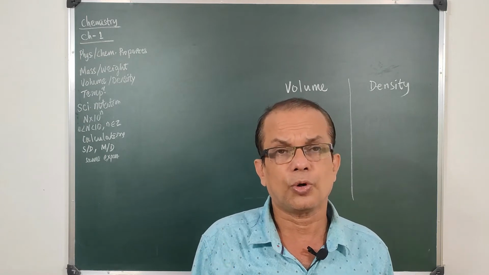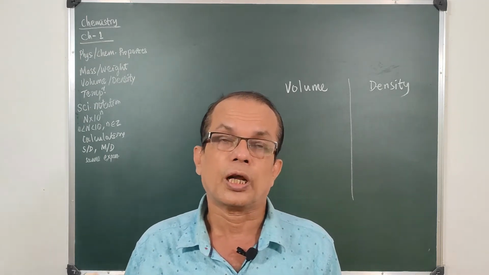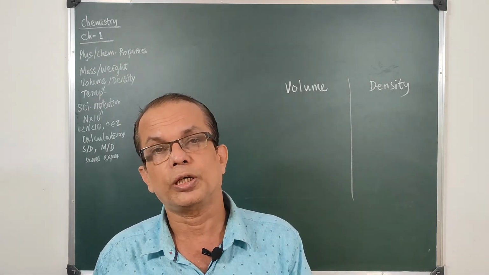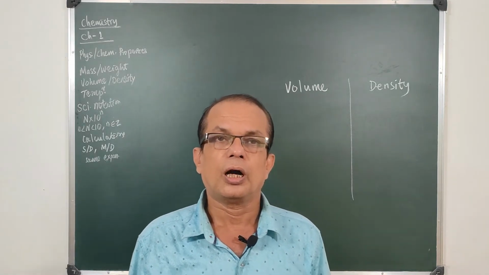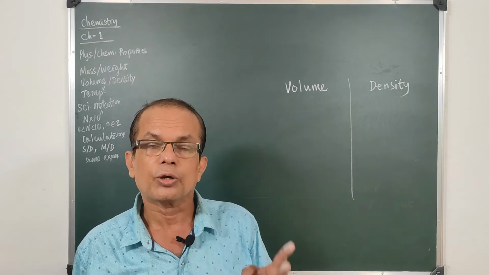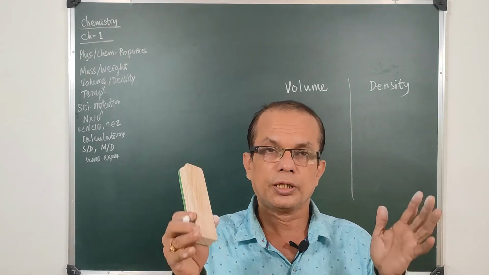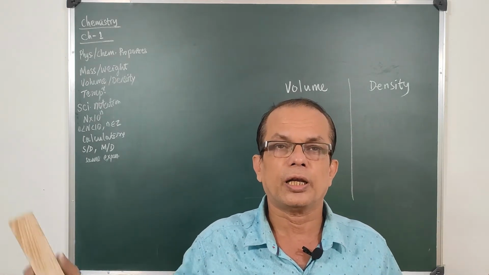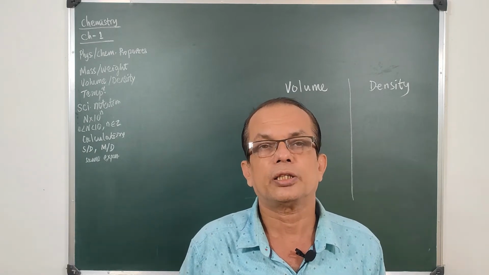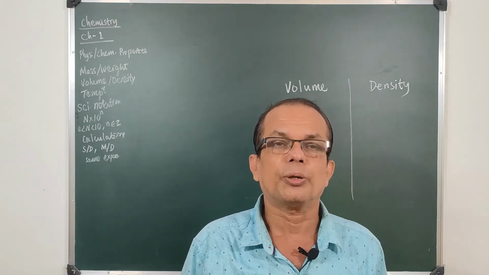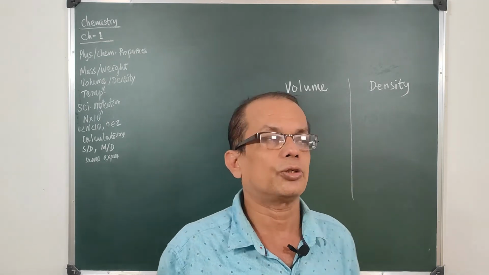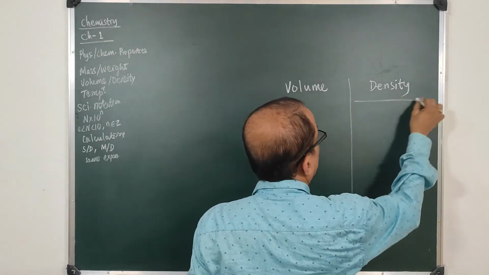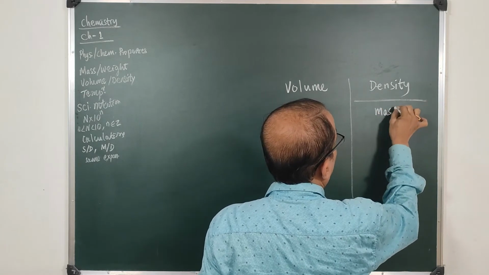But if a small room tries to contain say 40 students and a teacher, then it will be very crowded. And in this case we are talking of density. When the same mass is contained in a larger volume, then it has a low density. But if the same mass is contained in a smaller volume, then it has a larger density. So density is mass upon volume.